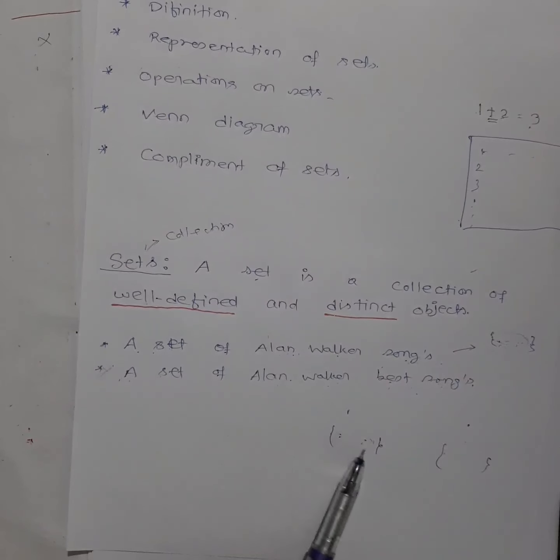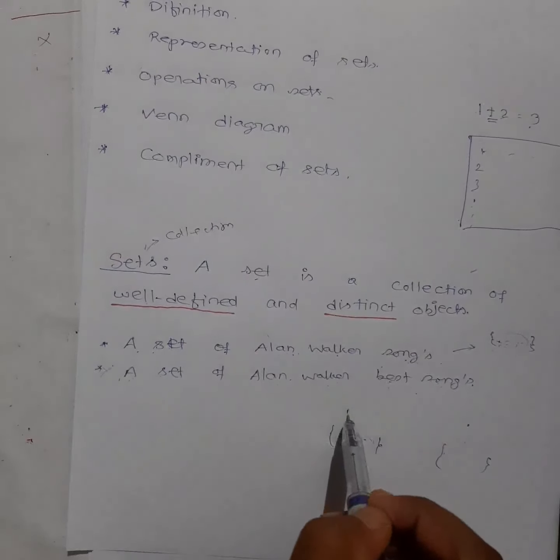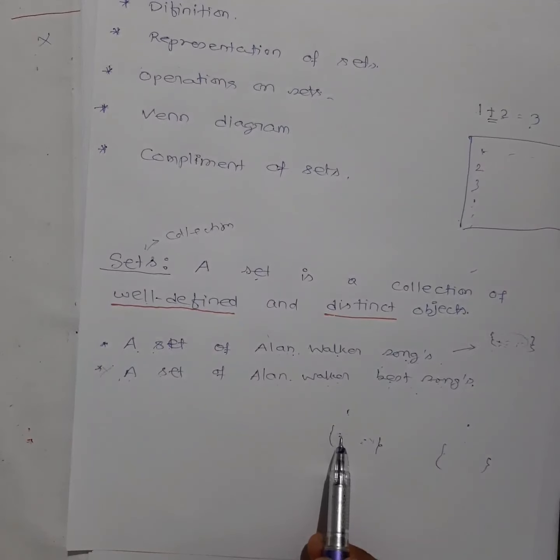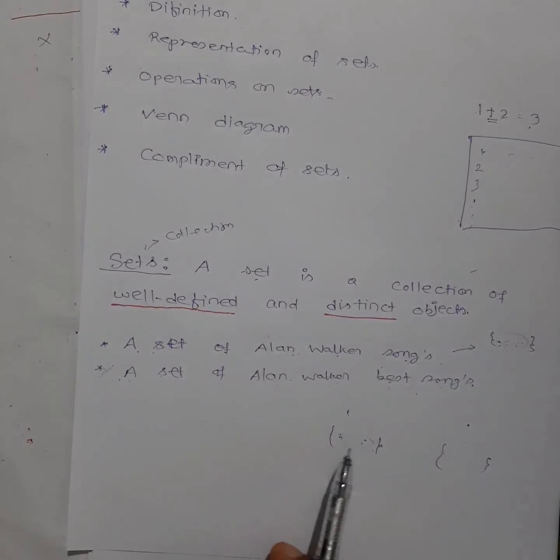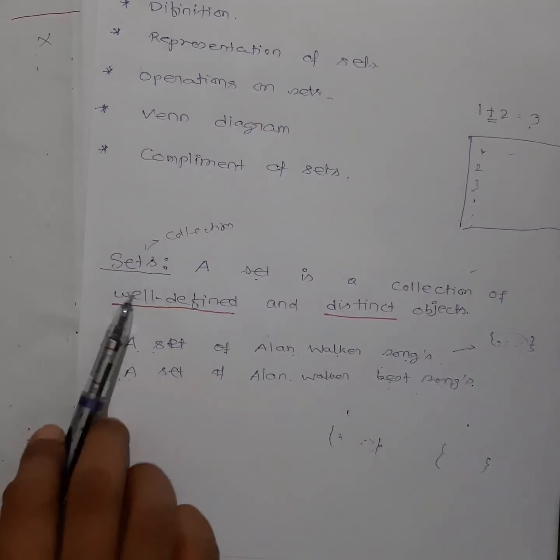You can see each student's best song will be different, and for that particular student also it will be confusing whether those are only the best songs or some other ones might also be the ones you like, at least partially. That might also be your best song, but it is not listed here. So you will be confused making that set. Those kinds of sets are not well defined, so we are not going to discuss them here.